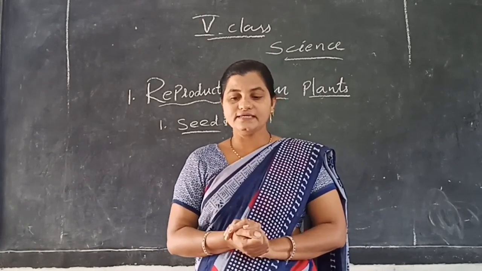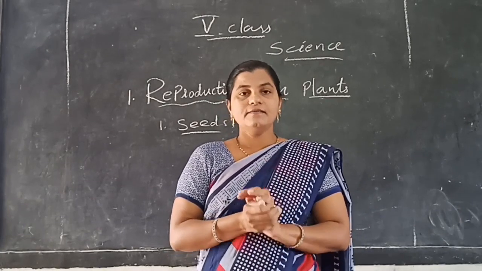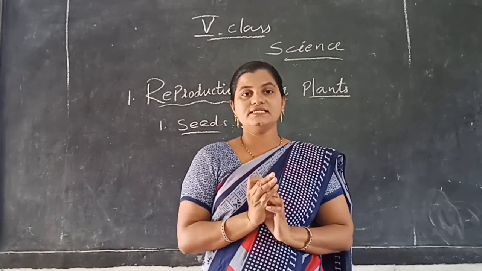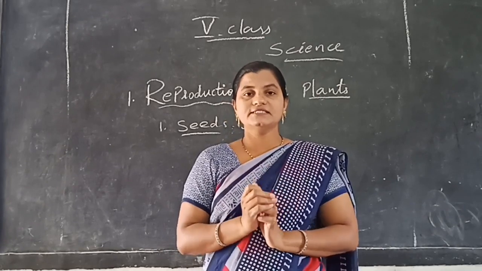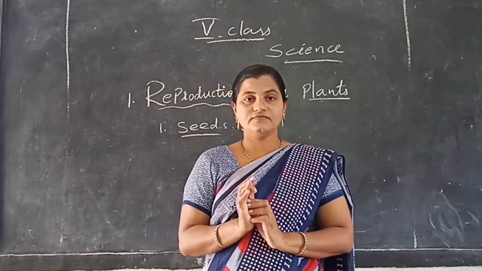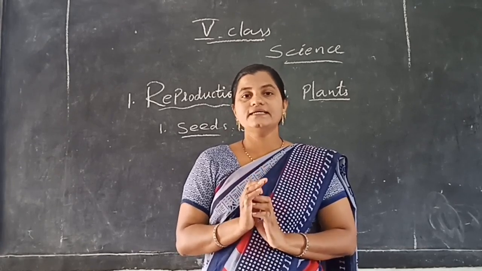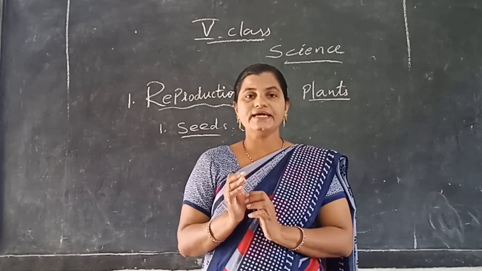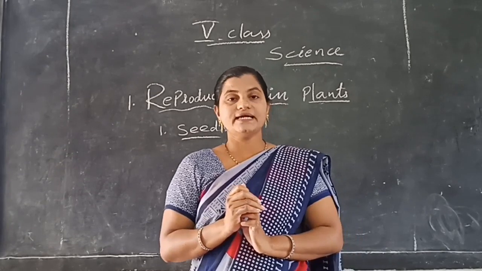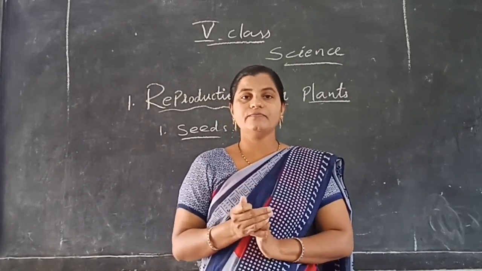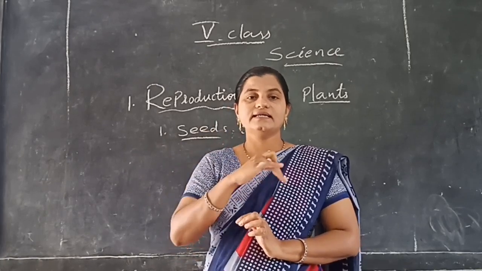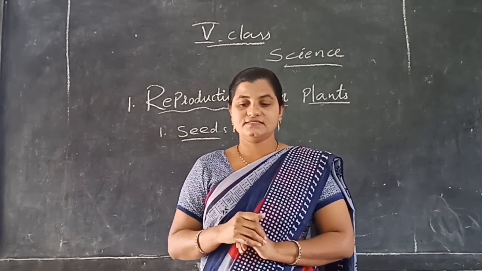Understood? The plant produces many seeds, but not all seeds convert into a plant. Only some of the seeds germinate and some may not. So the germination of the seed depends upon the conditions. If the conditions are favorable, then only seeds may grow into a seedling. What is a seedling? This is a small plant. These plants will grow into trees and again produce flowers and fruits. Like this, in a cyclic manner, the life cycle of the plant occurs.